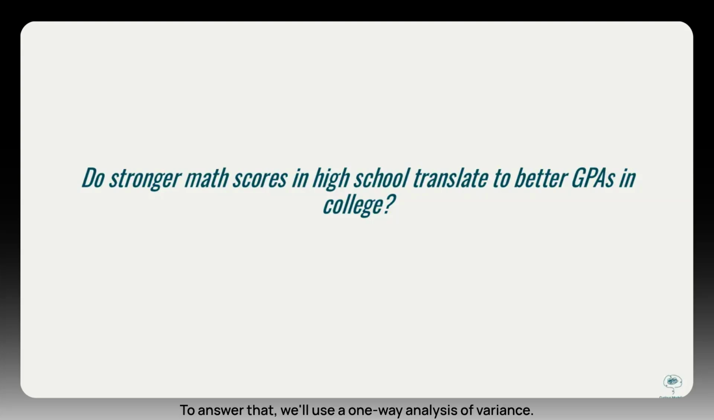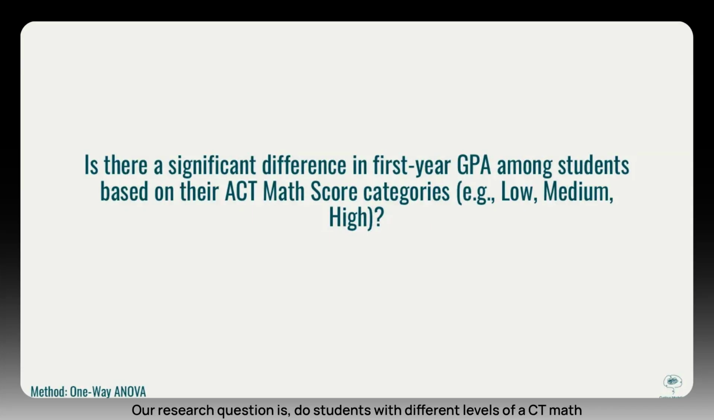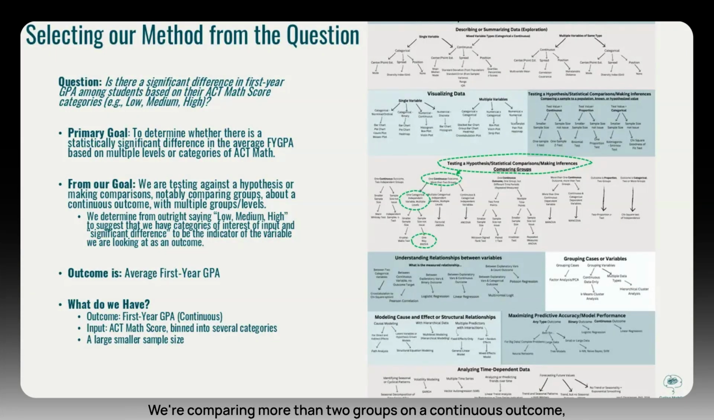To answer that, we'll use a one-way analysis of variance. Our research question is, do students with different levels of ACT math scores have significantly different GPAs during their first year of college? We're comparing more than two groups on a continuous outcome, which makes this a textbook case for a one-way analysis of variance.